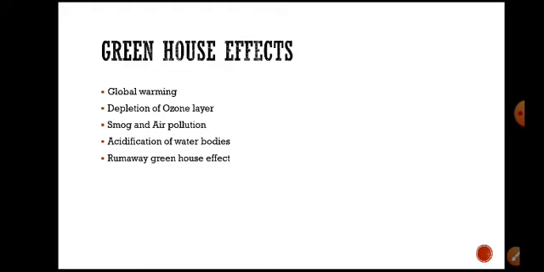Next one is smoke and air pollution. Smog is formed by the combination of smoke, fog and different gases. This has a very dangerous effect through air pollution. Recently, in New Delhi and other surrounding areas there has been air pollution and smog.